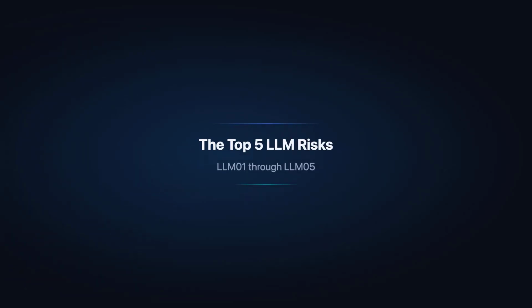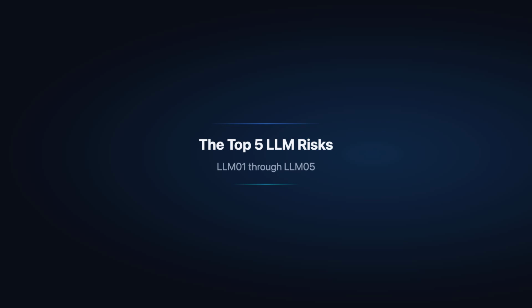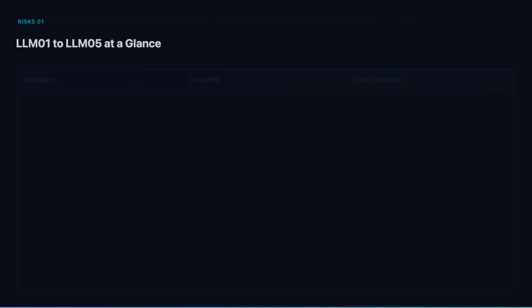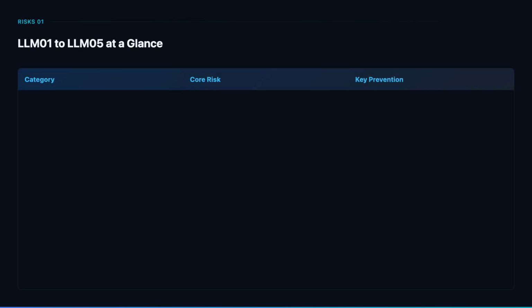Let's start with the 5 most critical risks. These represent the most common and impactful vulnerabilities found in applications that integrate large language models. Here are the first 5 OWASP LLM Top 10 categories with their core risk and primary prevention strategy.